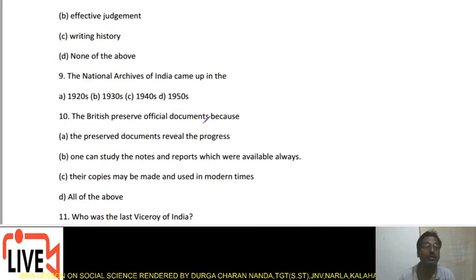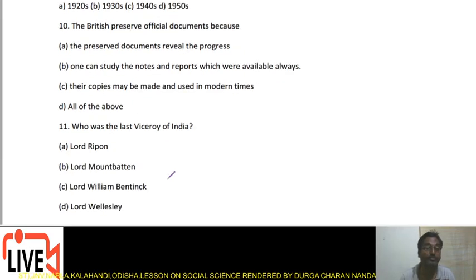Next comes: the National Archives of India came up in the year 1920s, 1930s, 1940s, 1950s. Next, the British preserved official documents because option 1, they preserved the documents to reveal the progress. One can study the notes and the reports which were available always. Their copies may be made and used in modern times. Fourth option, all of these.